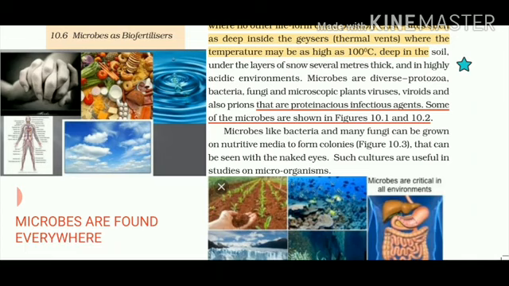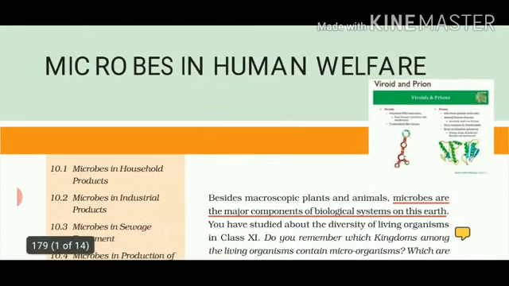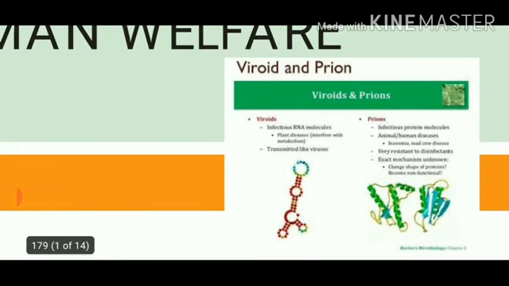So these are proteinaceous infectious agents. If I discuss viroid and prion, let's read. This is important. Viroids, they are infectious RNA molecules. They can cause several plant diseases. They are not causing any infection in animals, but they are only infecting plants. They can be transmitted like viruses.